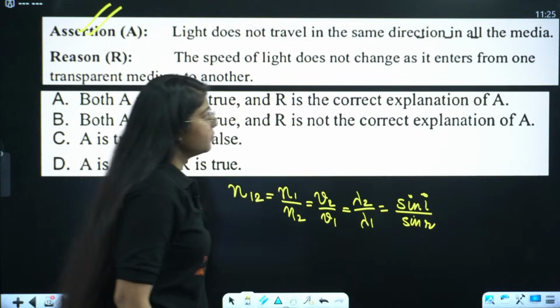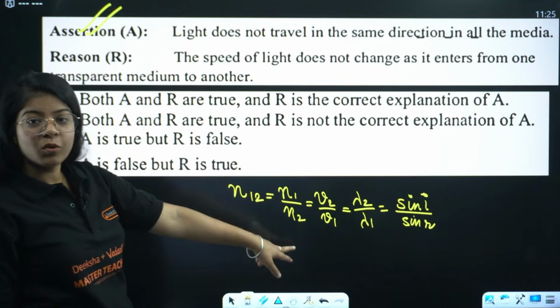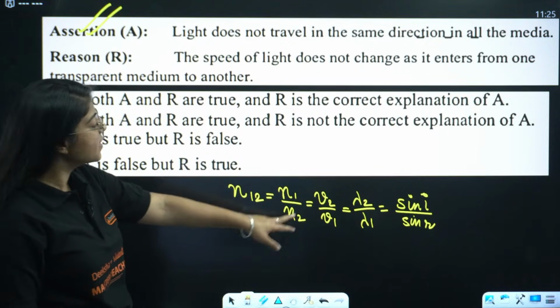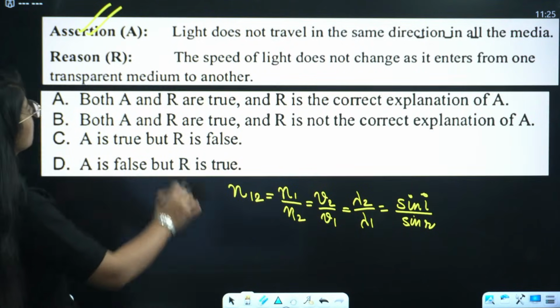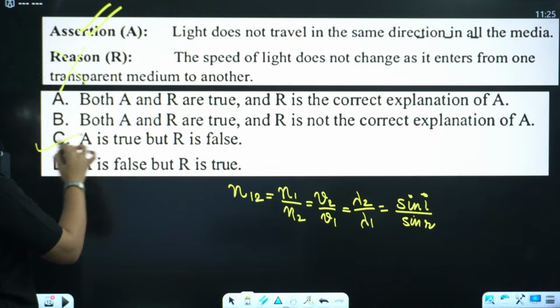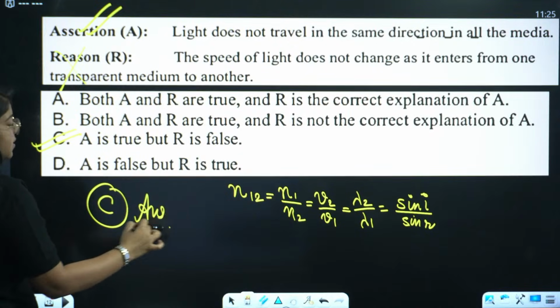So, we know when light goes from one medium to another with a different refractive index, that means its velocity will change. So, reason is not true. That means A is true, R is false. C is the correct answer. Very good, everyone.